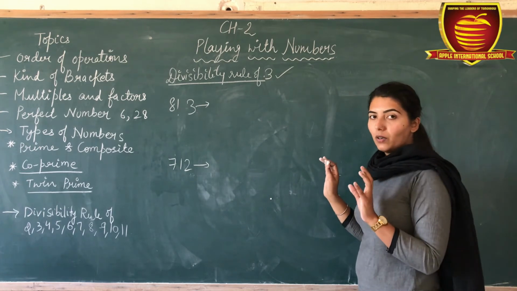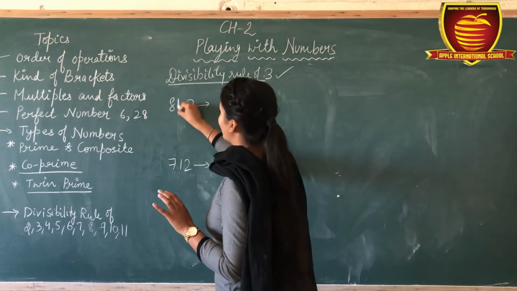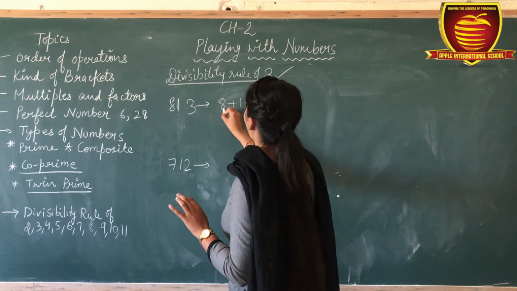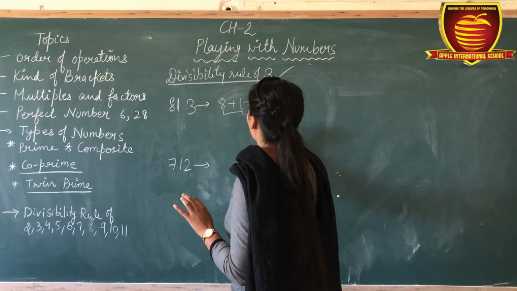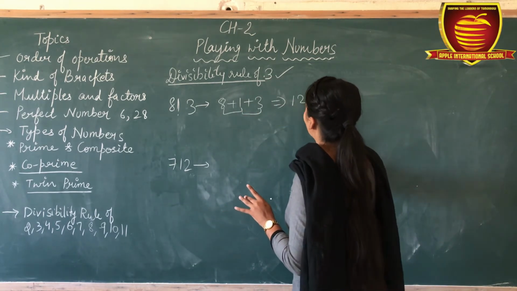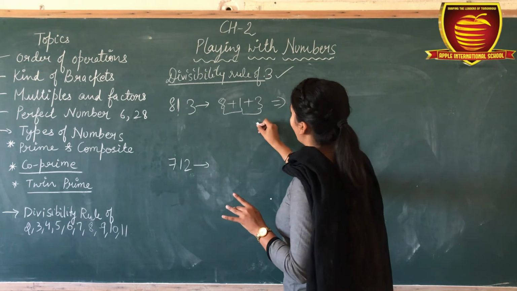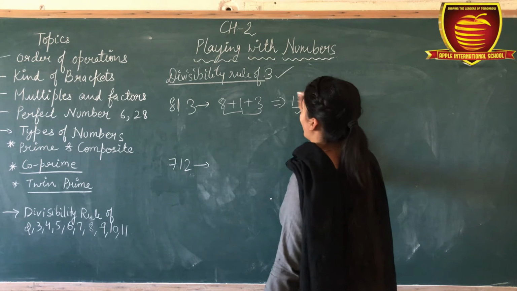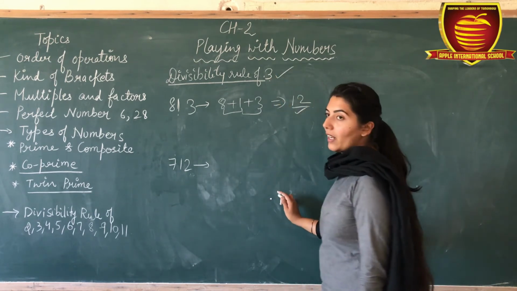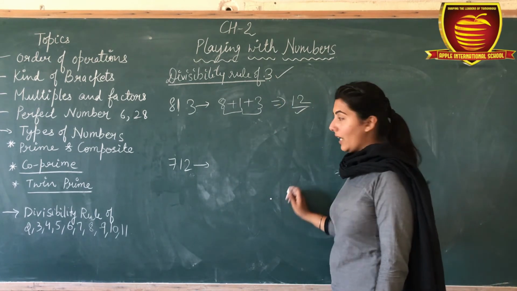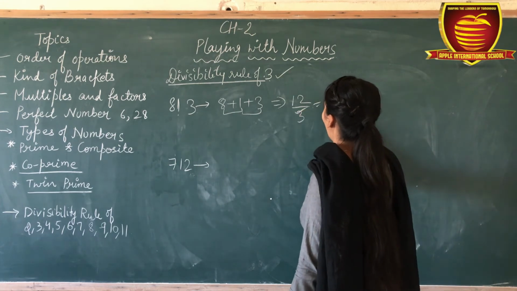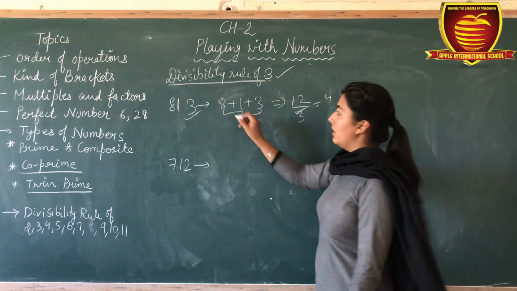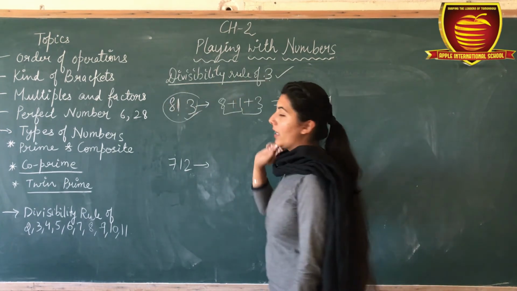the 3 table. Okay. For example, if I add all these digits, 8 plus 1 is 9, 9 plus 3 is 10, 11, 12. Yes, 12. Okay. So is 12 divisible by 3? Yes. 3 fours are 12. Then this whole number is divisible by 3.